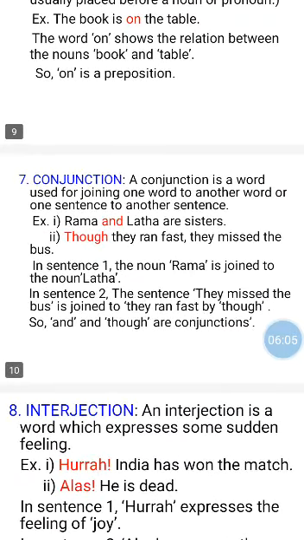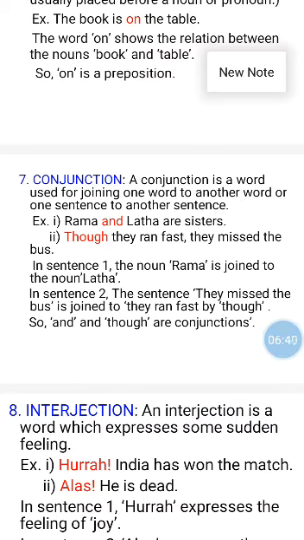The seventh part of speech, conjunction. A conjunction is a word used for joining one word to another word or one sentence to another sentence. It means conjunctions combine the words or sentences. For example, Rama and Lata are sisters. Second example, though they ran fast, they missed the bus.